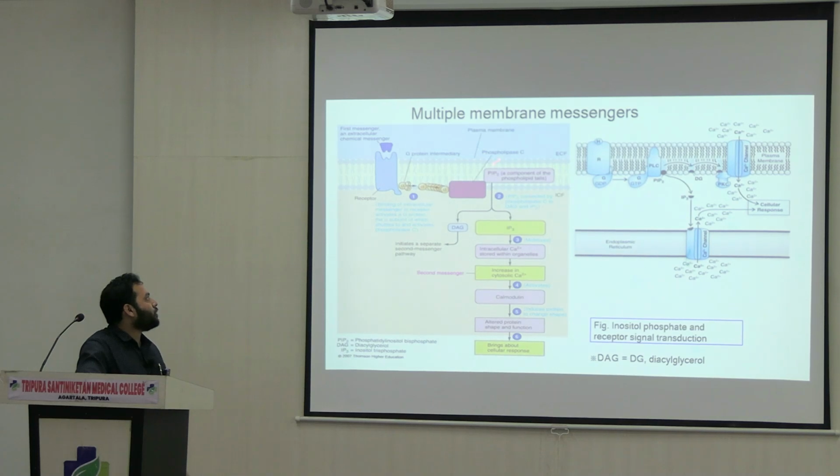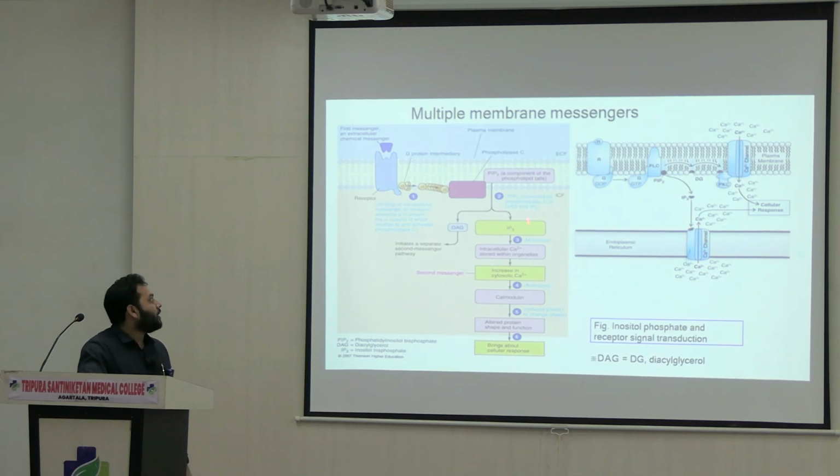Here, the phospholipase C is attached to the molecule called phosphatidyl inositol phosphate. This phosphatidyl inositol phosphate is very important here. How? Because phospholipase C takes part in the formation of two molecules, that is diacylglycerol and inositol triphosphate, or IP3. As I mentioned, like cyclic AMP, DAG and IP3 also act as second messengers, right?